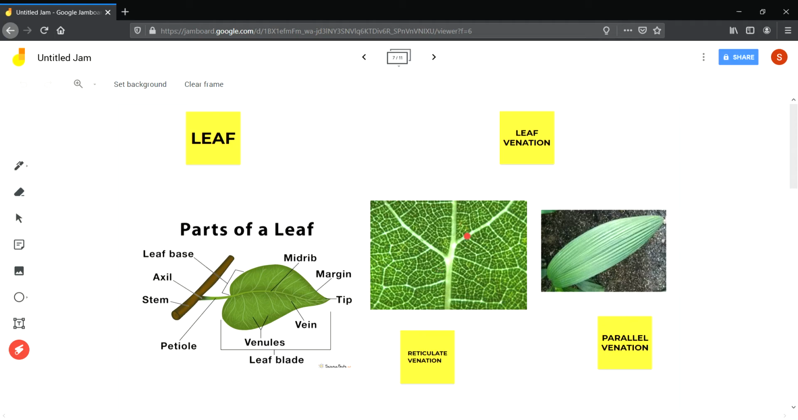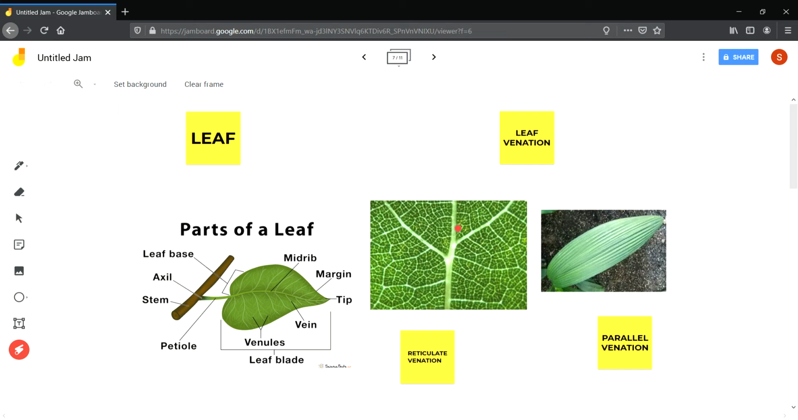What is reticulate venation? This diagram is of reticulate venation, in which the veins form a net-like structure, and that is why it is called reticulate venation. In a parallel venation, all the veins are parallel to each other. Examples of parallel venation are banana leaves and sugarcane leaves. Examples of reticulate venation are neem leaf, mango leaf, peepal leaf.